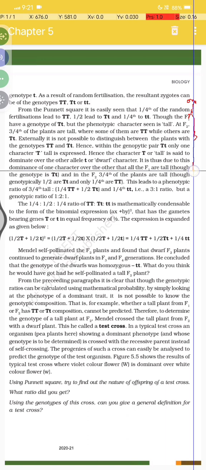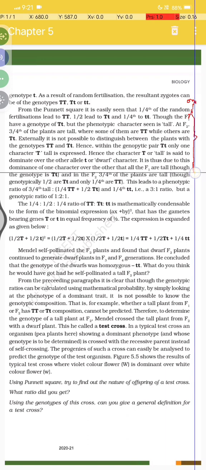All the F1 are tall though the genotype is capital T small t, and in the F2, 3 by 4th of the plants are tall.